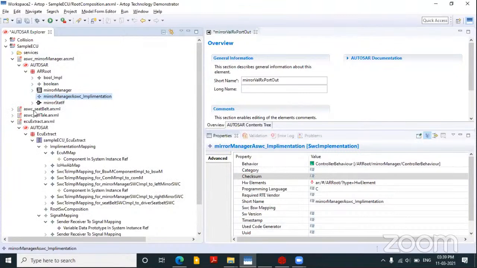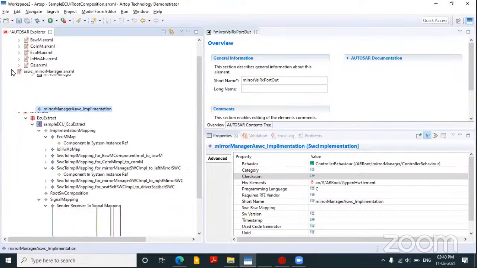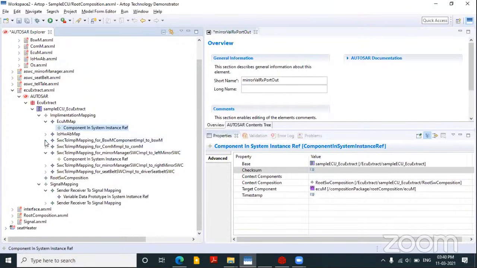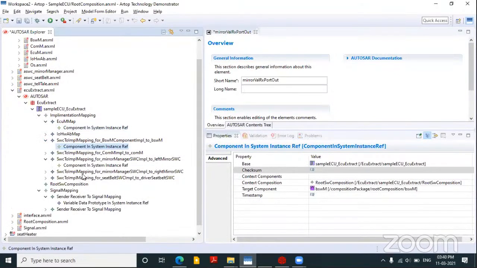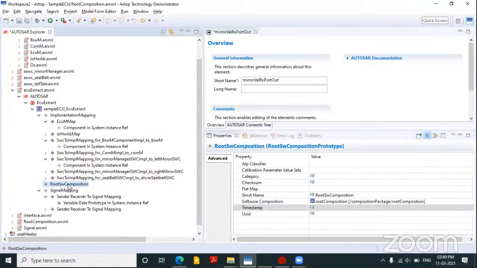This implementation, which is available for each ASWC as well as services, we need to map to the ECU extract. So here I am doing my implementation mapping: ECUM component, software C for BSW, I'll map it. For mirror management, I'll map it. I'll map the component as well as the target component, which is the composition inside the composition. So for that I'll include my root software composition also.